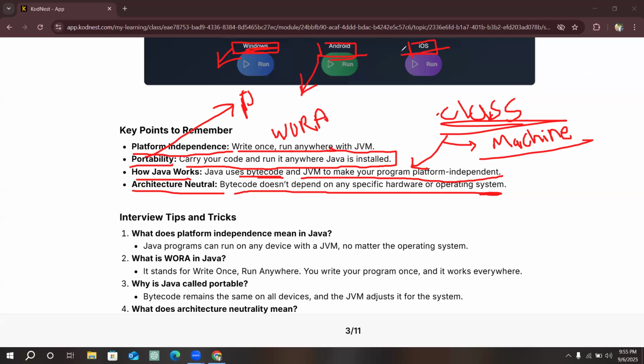It does not depend on the OS either, Android 14 or 15. It can run on any hardware device. Why? Because the JVM converts the bytecode to support that device. Therefore the JVM supports, and Java supports, the architectural neutral feature. This is the main feature of Java.